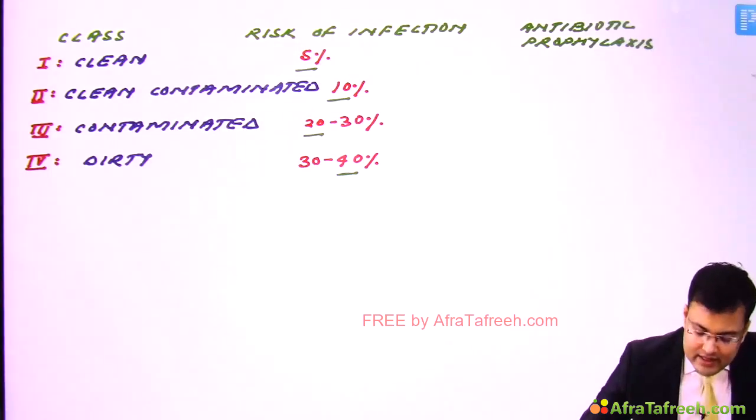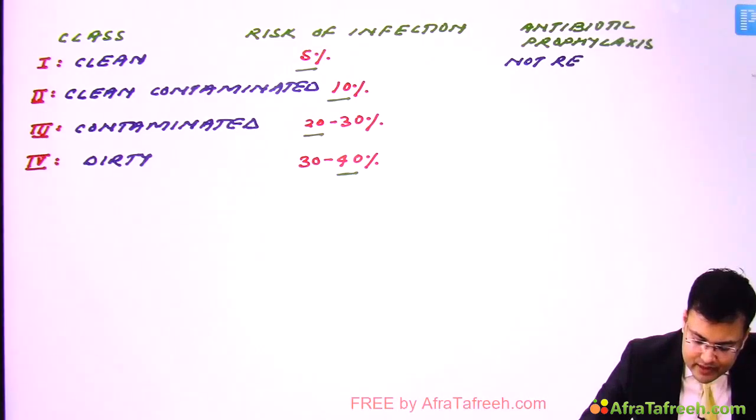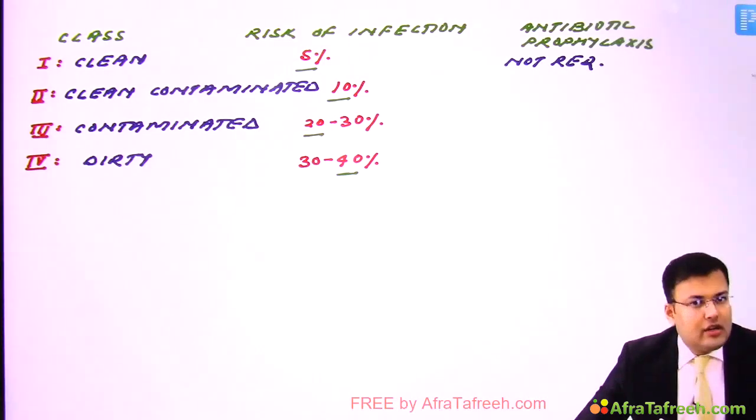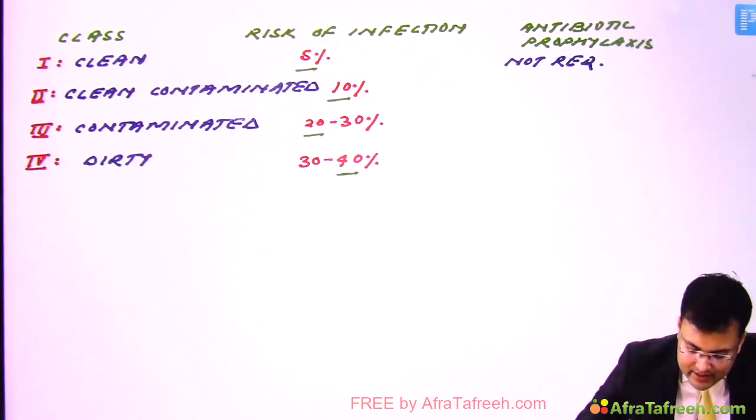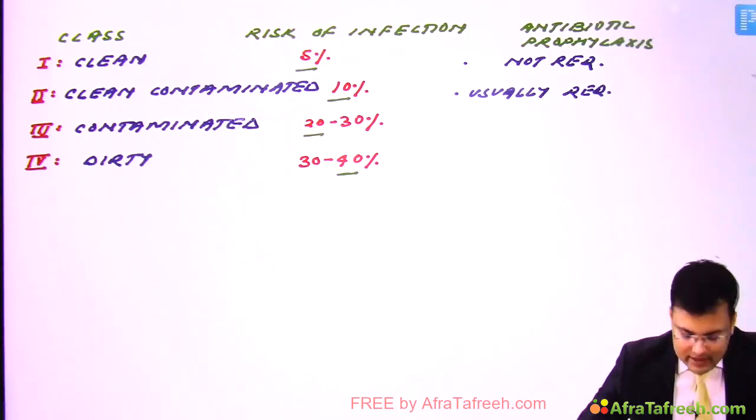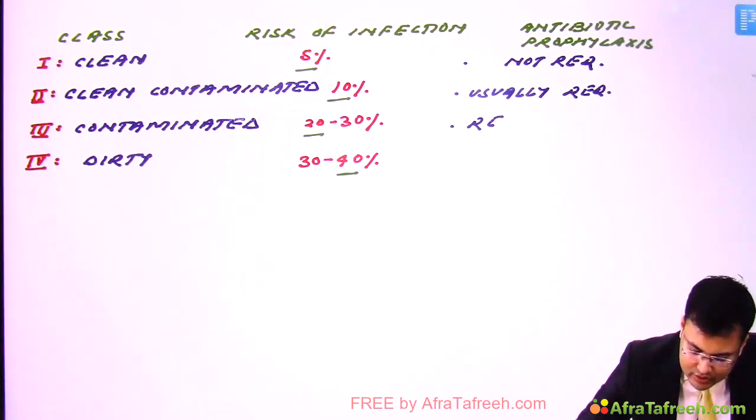Now see, antibiotic prophylaxis is required or not. If the wound is clean, it's usually not required. And in class 2, that's clean contaminated, it is usually required. Usually required means in certain cases you may not give it. In class 3, if it's contaminated, it's definitely required, so it should be given in all cases.